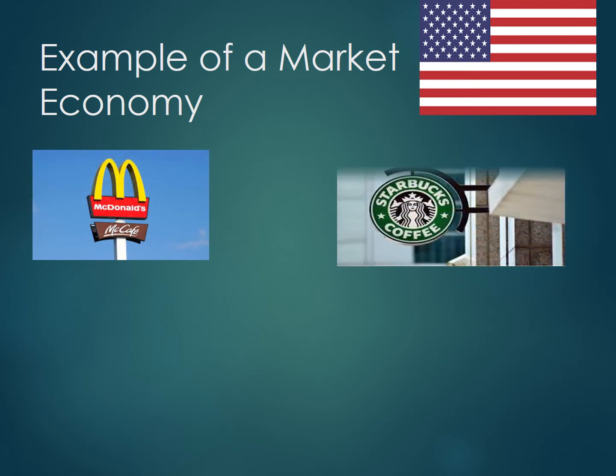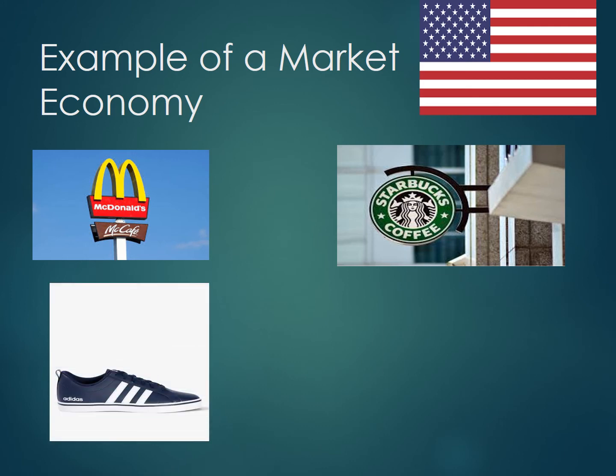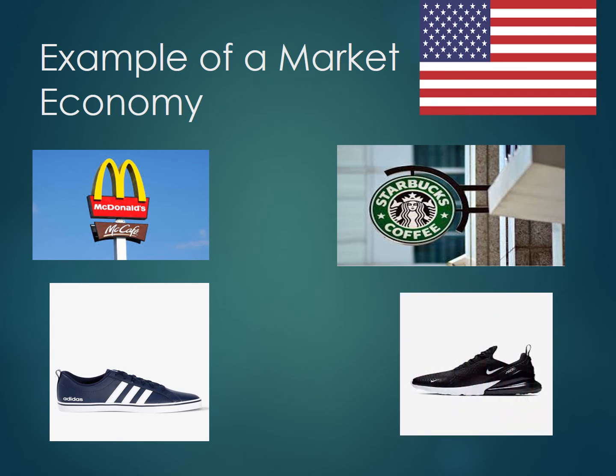There is freedom of choice. People can choose whether they want to go to have a McDonald's burger or go and drink coffee at McDonald's, or whether they want to go to Starbucks. They are not restricted by any government rules as to what they can buy or what they can sell. So if they feel like purchasing an Adidas trainer instead of a Nike, they can do so. There is no government interference in a market economy.